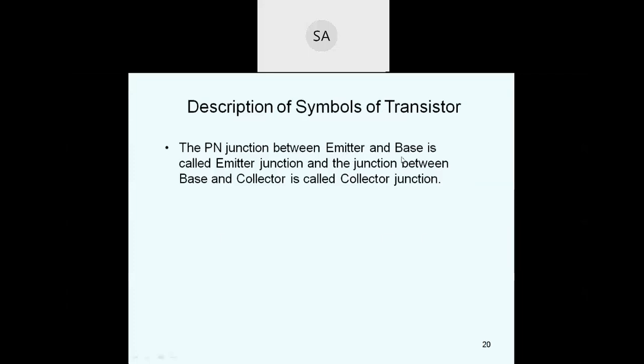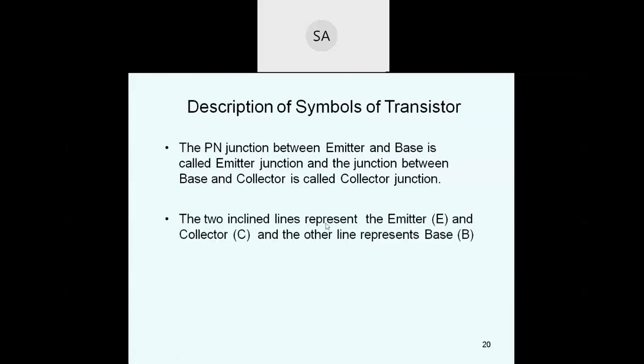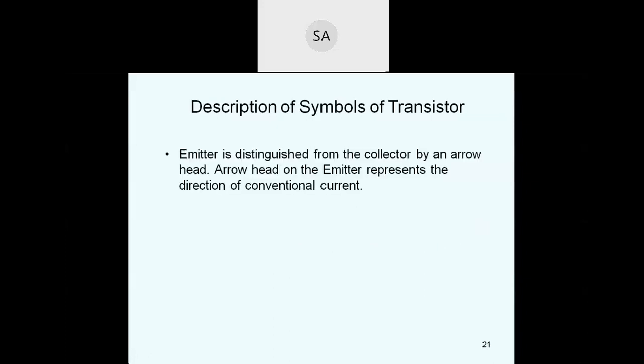The junction between the emitter and base is called the emitter junction, and the junction between the base and collector is called the collector junction. The two inclined lines represent the emitter E and collector C, and the other line represents the base. So these are the three terminals represented in the symbol. The emitter is distinguished from the collector by an arrow head.